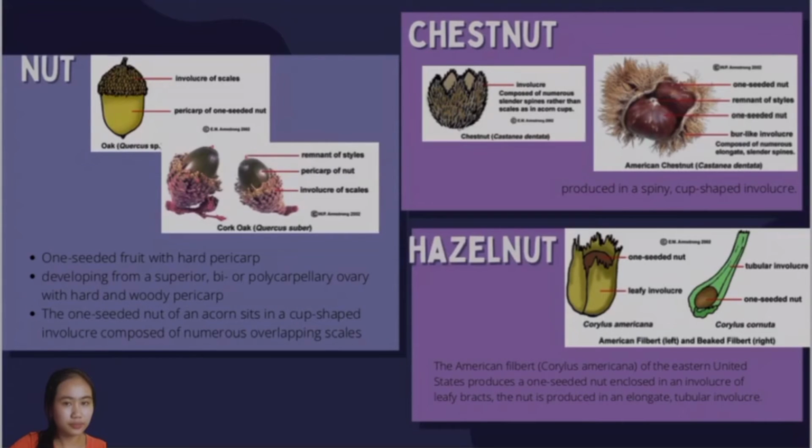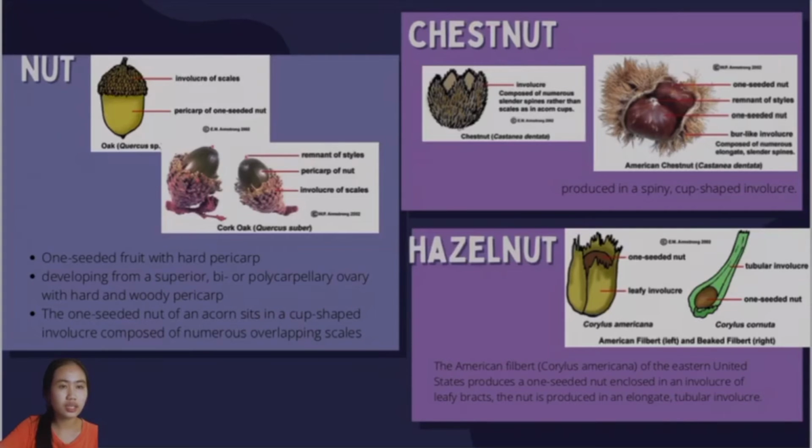Next is the nut. In this figure, we can see the oak, which is a true nut, also called an acorn. This nut is a one-seeded fruit with hard pericarp, developing from a superior, bi- or polycarpellary ovary with hard and woody pericarp. The one-seeded nut of an acorn sits in a cup-shaped involucre composed of numerous overlapping scales. The types of nut are chestnut and hazelnut.